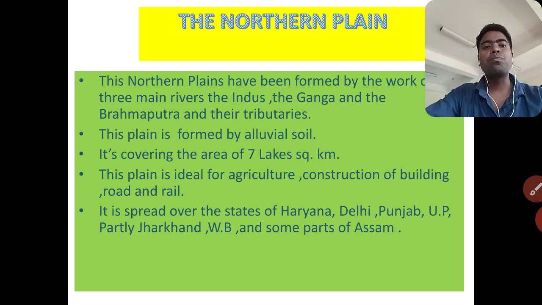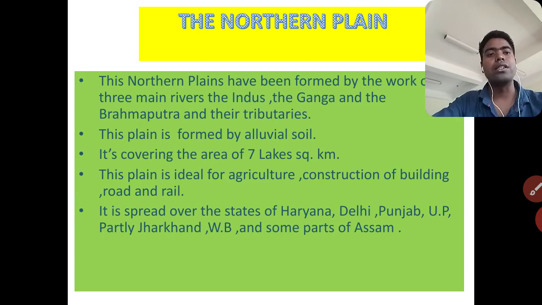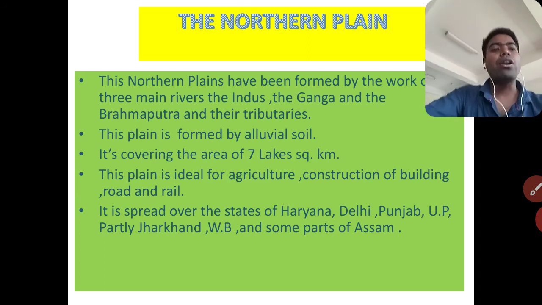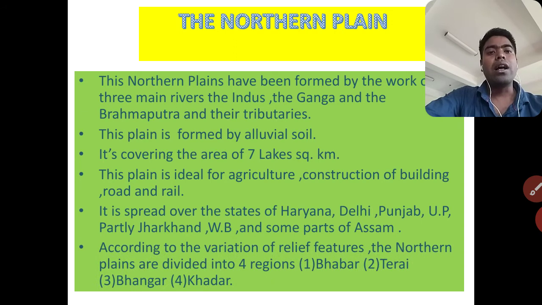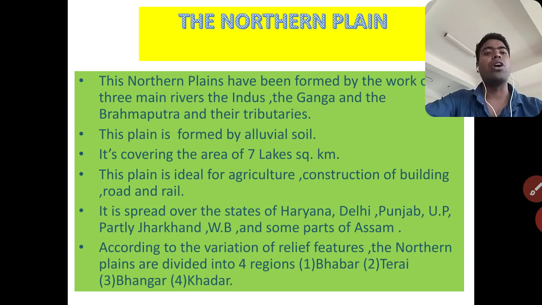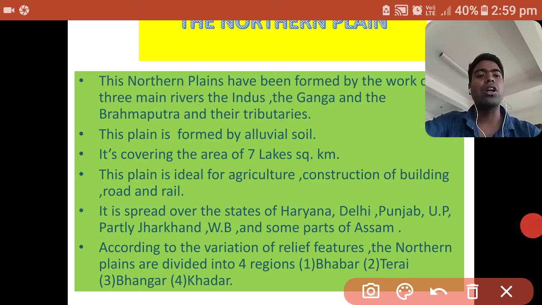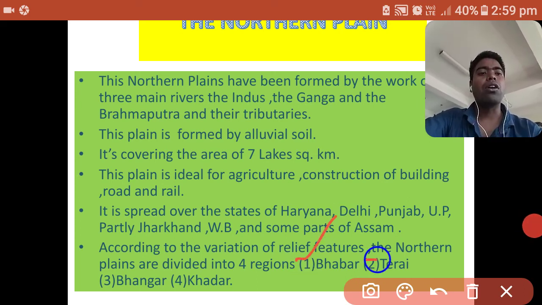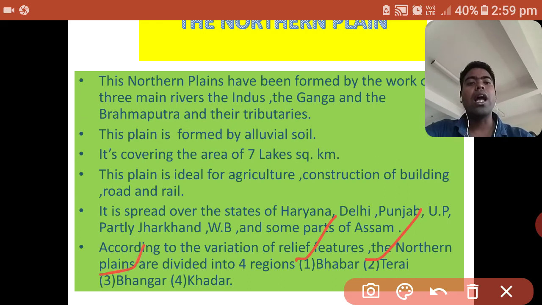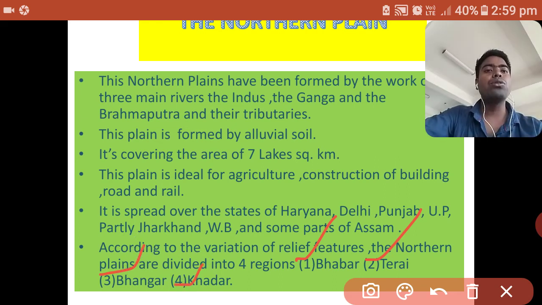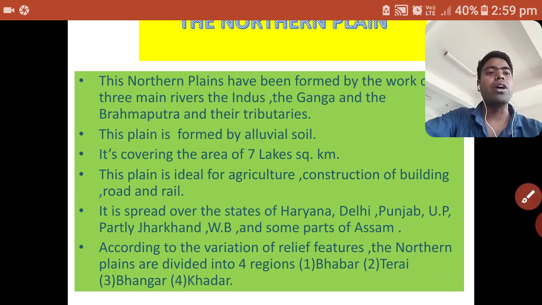And according to the variation of relief features, the Northern Plain is also divided into four groups: Bhabar, Tarai, Bhangar and Khadar, in the north to south direction.